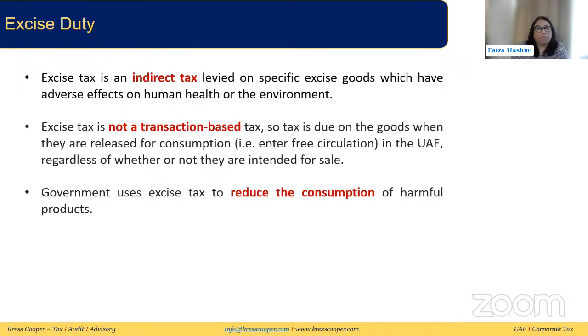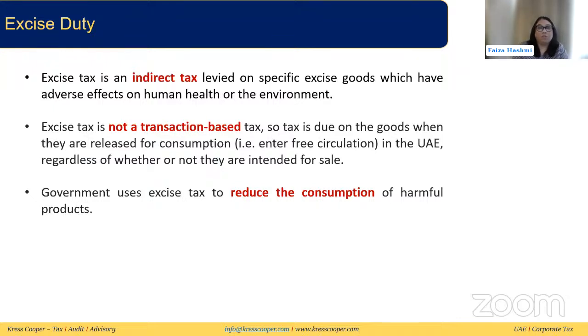Just to recap very lightly, excise tax is an indirect tax. Like VAT, it is an indirect tax. But that's where the similarities between excise tax and VAT end, because VAT is a transaction-based tax and excise tax is not. It is applied only once in the supply chain, unlike VAT, which is applied throughout the supply chain. It is also not applied at the time the taxable supplies are made. Unlike VAT, it is applied at the time the goods are ready for consumption.